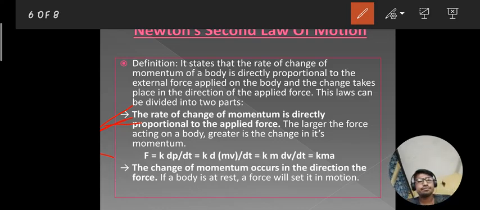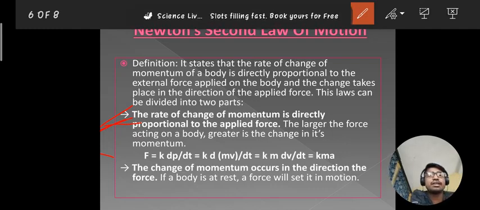Okay, so now we know force is directly related to the rate of change of momentum. What is rate of change of momentum?